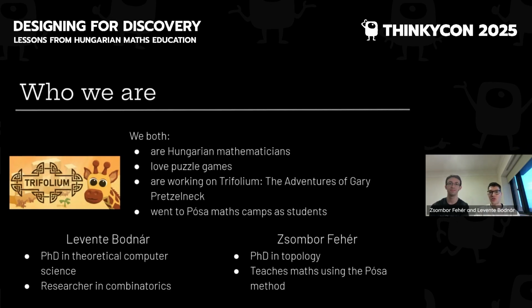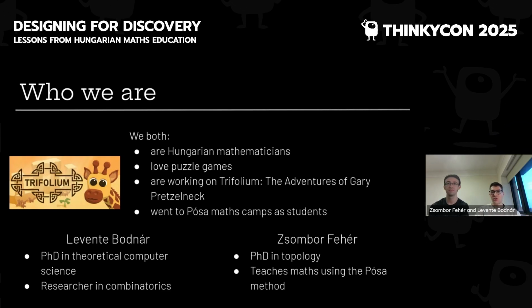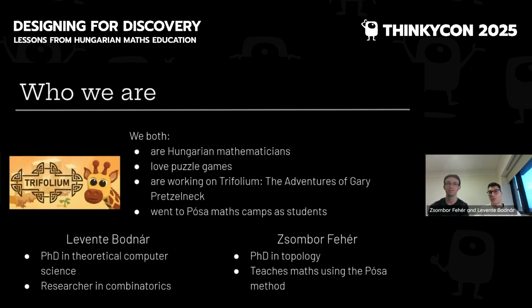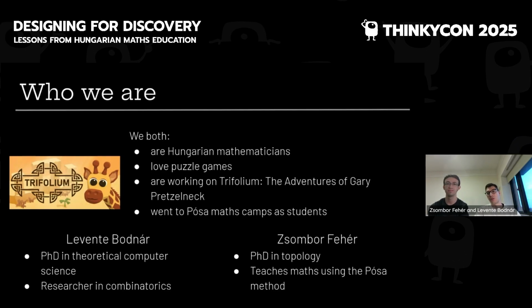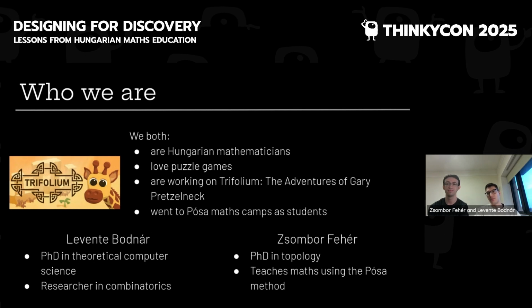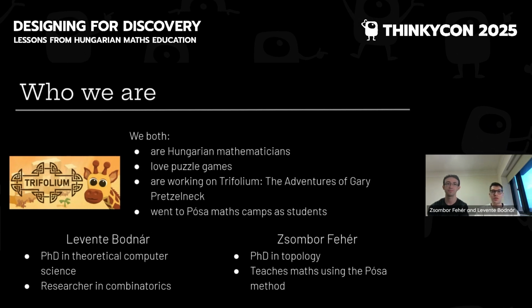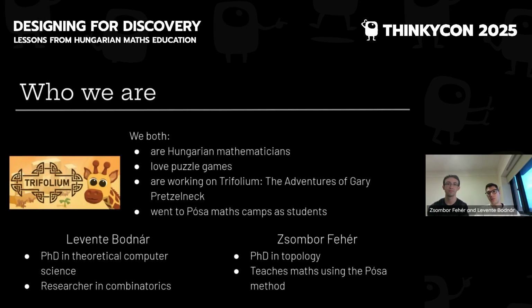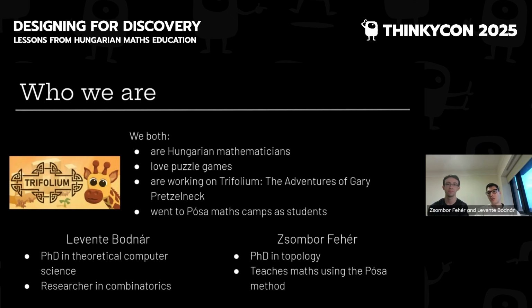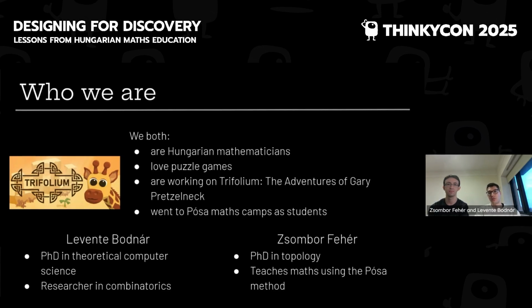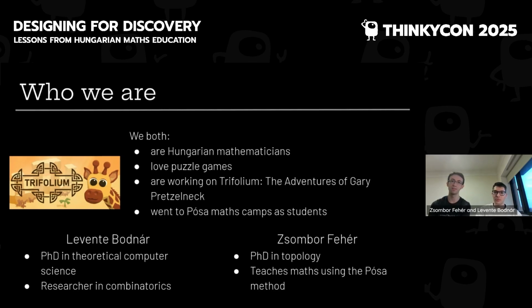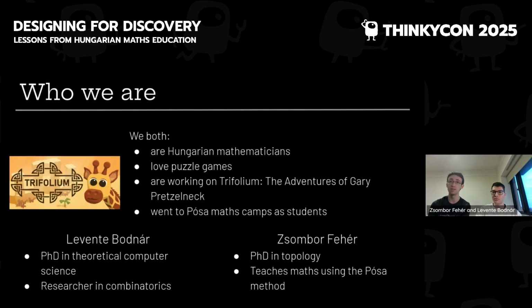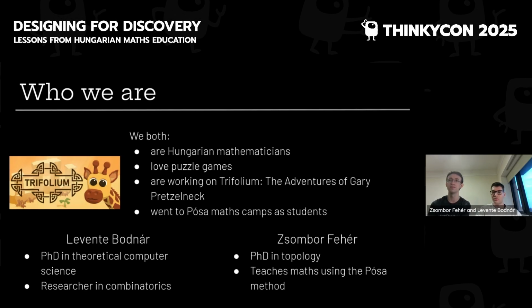Let's get a proper introduction. We are two mathematicians from Hungary, currently living in Oxford, the UK. We loved puzzle games and started working together to make Trifolium, The Adventures of Gary Pretzelneck. My name is Levente. I did my PhD in theoretical computer science here in Oxford, and I work as a researcher in combinatorics. And my name is Zsombor. I did my PhD in topology, also here in Oxford, and I occasionally teach mathematics with something called the Pósa method.